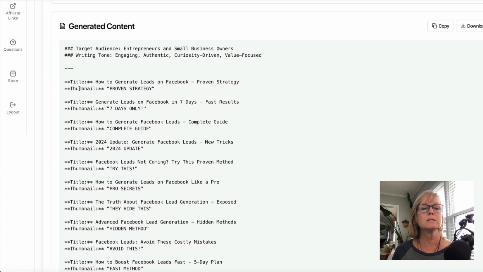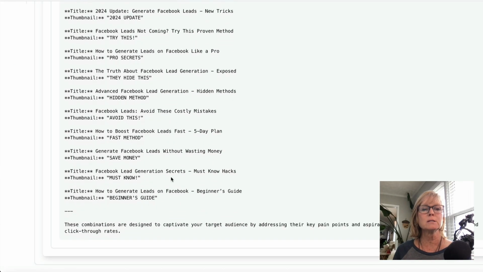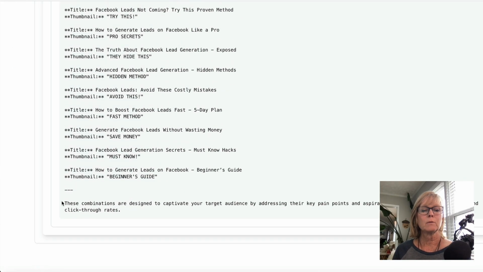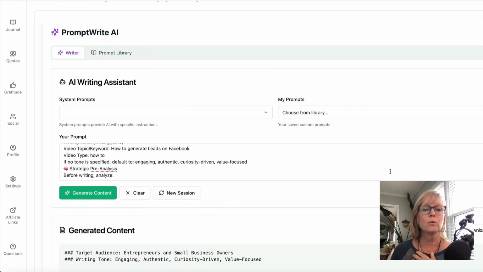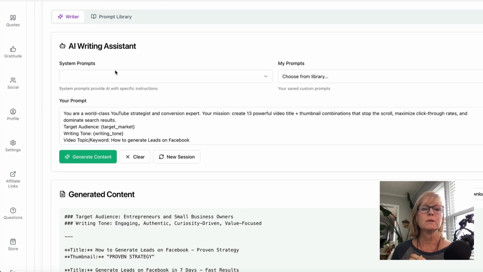So it gives us all of these titles and thumbnails. How to generate leads on Facebook, proven strategy. The thumbnail, proven strategy. Title, generate leads on Facebook in 7 days. Fast results. Thumbnail, 7 days only. So do you see how it's just giving us all of these ideas? These combinations are designed to captivate your target audience by addressing their key pain points and aspirations, ensuring high engagement and click-through rates. So that's just one example of the system prompts.